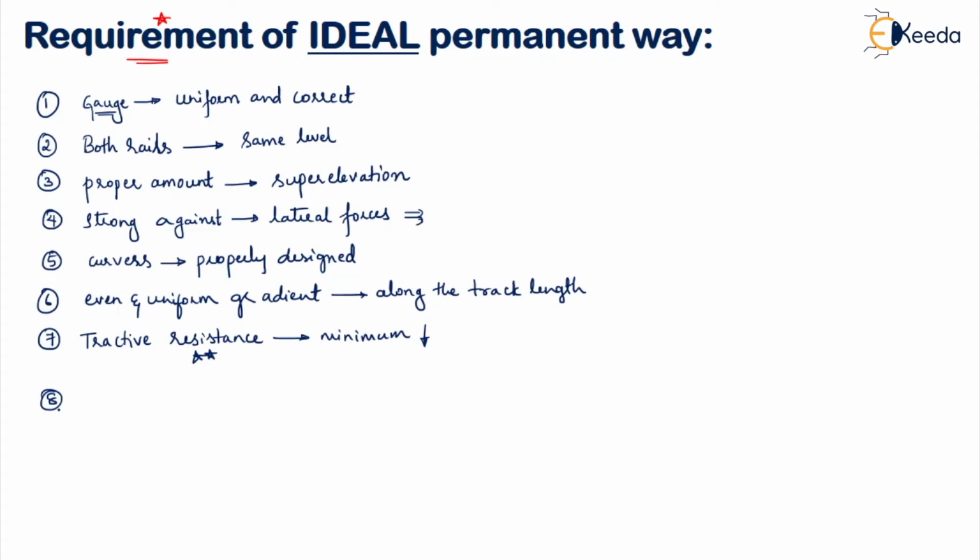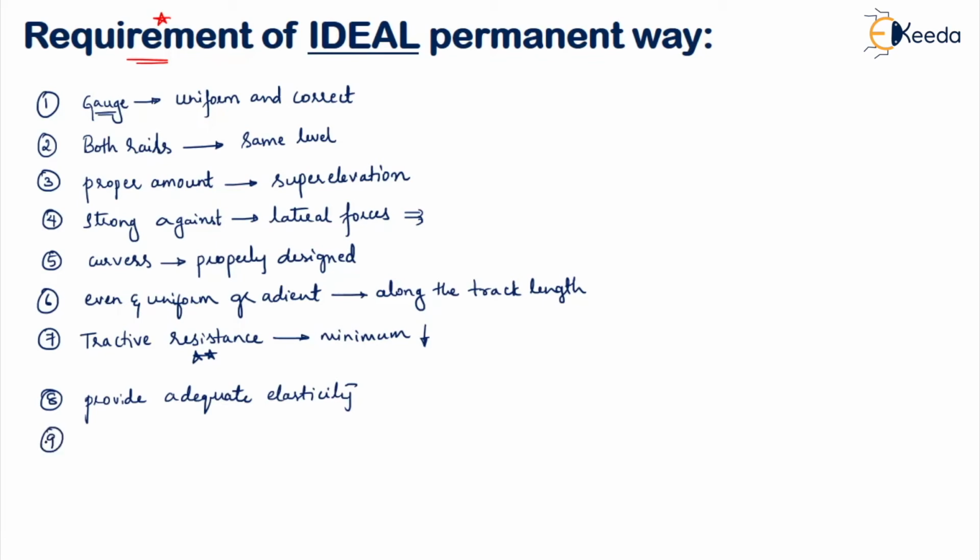Whenever a train is moving on the railway track, if there is no proper elasticity given, then there will be impact of the movement of the train wheels onto the rails. So we have to make sure that an adequate amount of elasticity is provided to your permanent way.